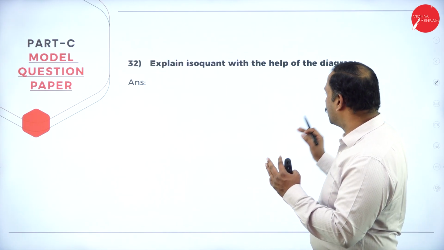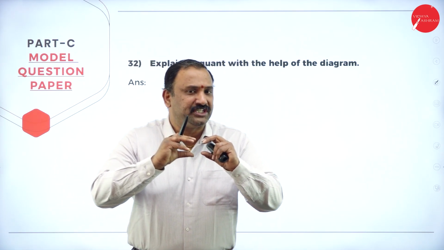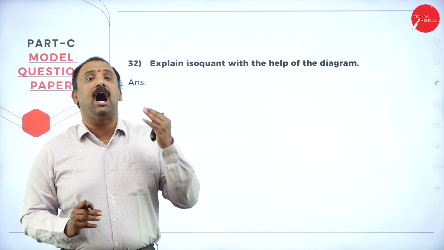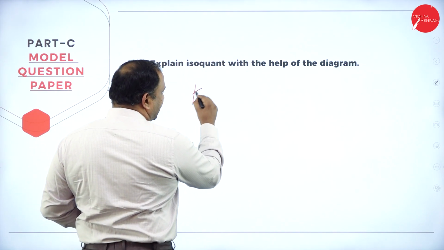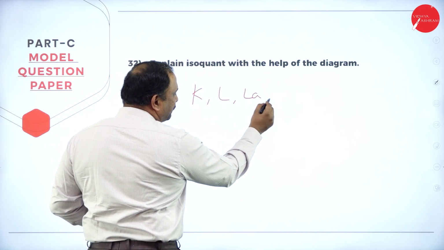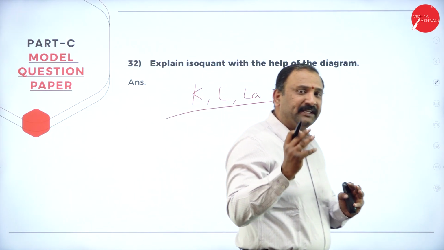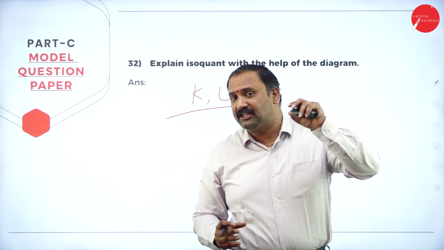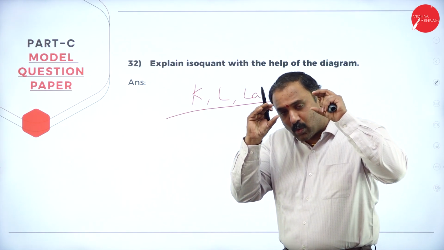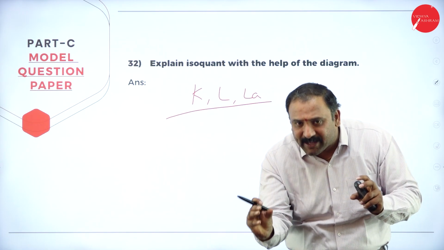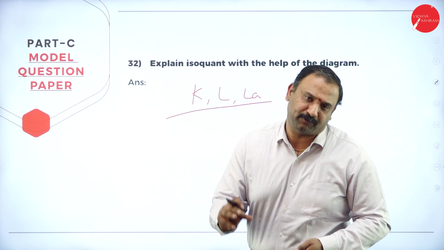Now, followed by isoquant, with the help of a diagram. Isoquant is basically something where, even though you change the input factors, the output level remains the same. So, for example, if I change the capital, land or labor factor, whatever kind of inputs I keep changing, the output remains the same. That's where I bring the word isoquant into the picture. So you might have to draw the isoquant diagram first, then explain these factors, and then go ahead in terms of making this answer even more fruitful.